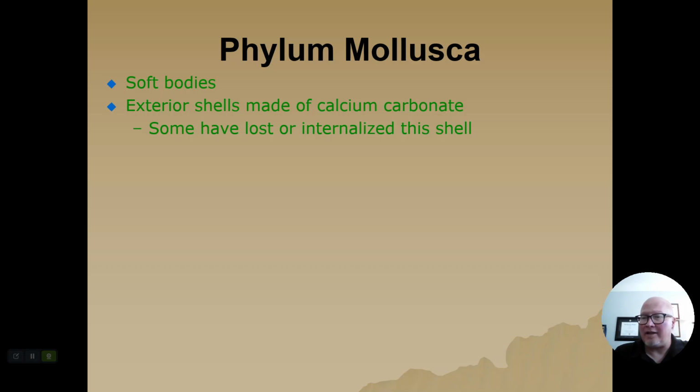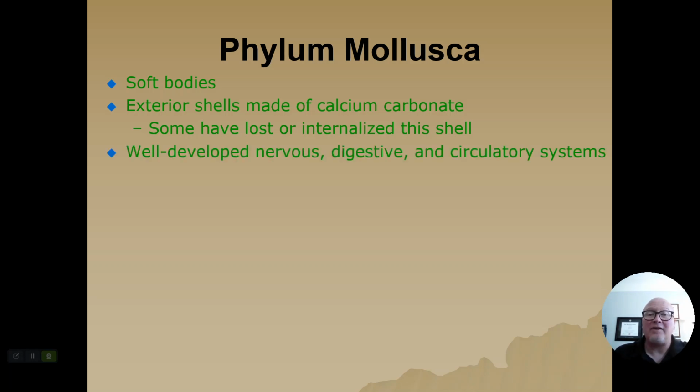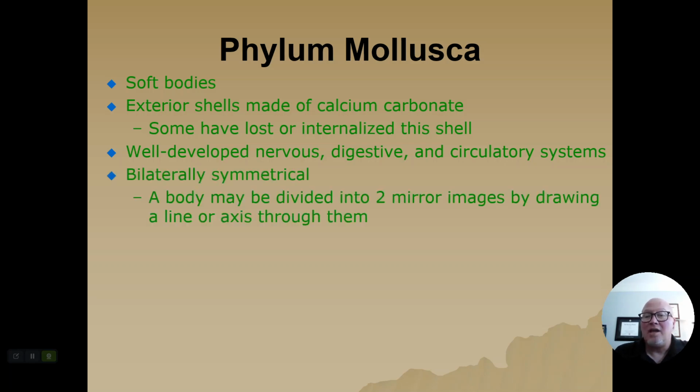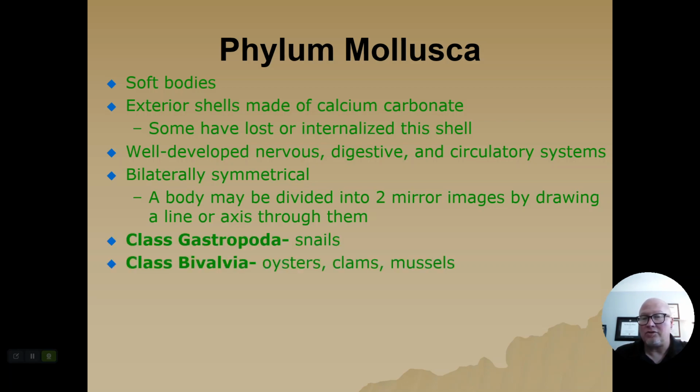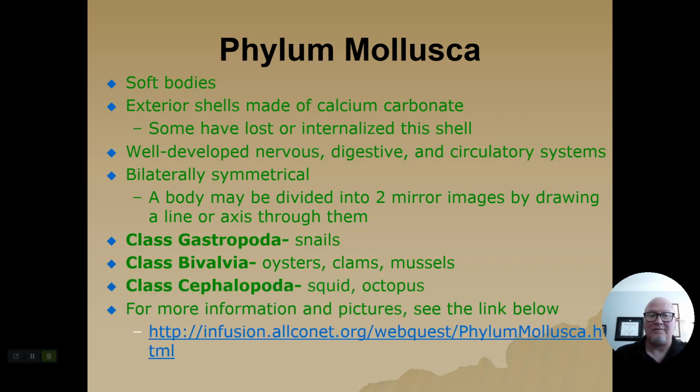Okay, some of them like squid and octopus have lost or brought their shell inside. A squid has a very small bit of a shell that's left called a pen, whereas octopus don't have a shell at all. They have a very well developed nervous system, digestive system, and circulatory system. They are bilaterally symmetric. Things like snails, oysters, clams, and mussels, squid, octopus.